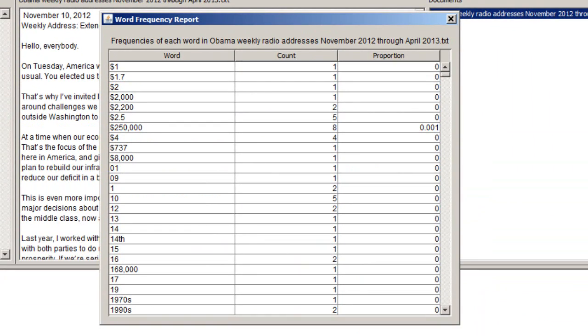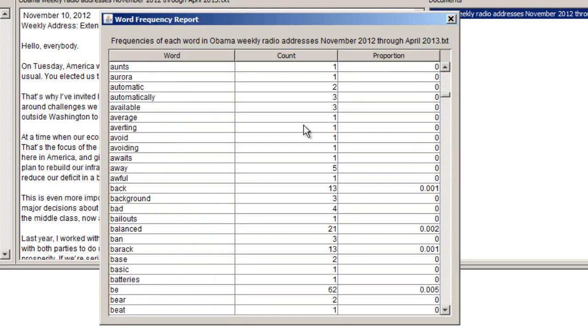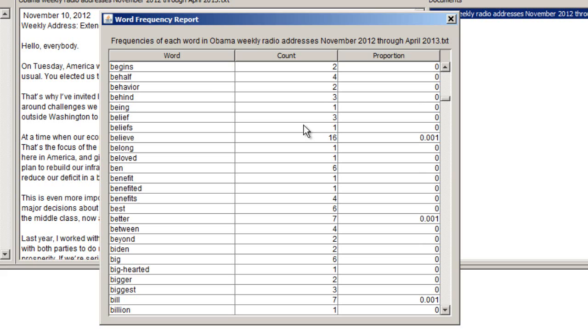you can see I get something that looks kind of like a spreadsheet, and it shows me the word in the first column, how often that word appeared, and the proportion, or the percentage, of all words that word's frequency counts represents. So it starts with the numbers, of course, and then we start with the A's and then the B's and so forth. It's by default organized alphabetically by the word. You can change this, though.